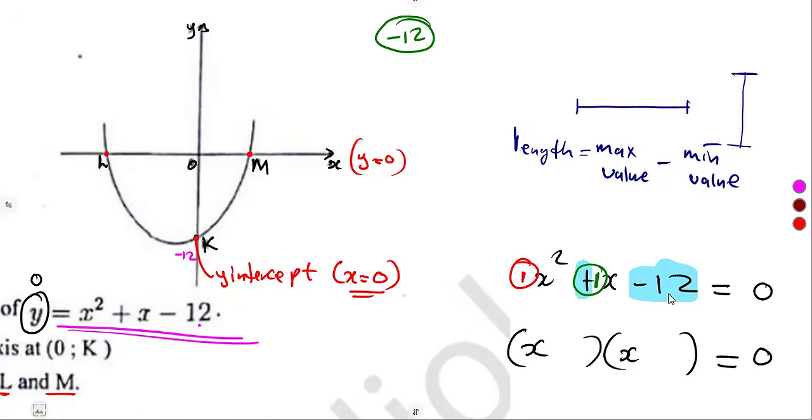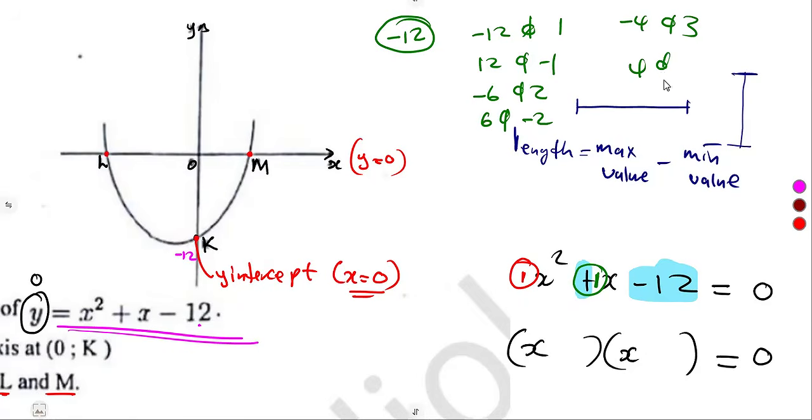When you multiply, you obtain a negative 12. But when you add, you must obtain a positive 1. So it's trial and error. Try the values negative 12 and 1, 12 and negative 1, negative 6 and 2, 6 and negative 2, minus 4 and 3, 4 and minus 3.